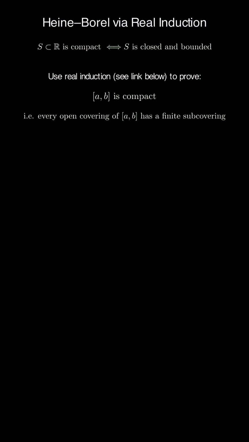So we'll show that the closed bounded interval a to b is compact. You can generalize this to all closed bounded subsets of R without too much trouble. Now take any open covering of a to b. We need to show there is a finite subcovering. Let S be the set of all x in the interval a to b such that there is a finite subcovering of the closed interval from a to x.